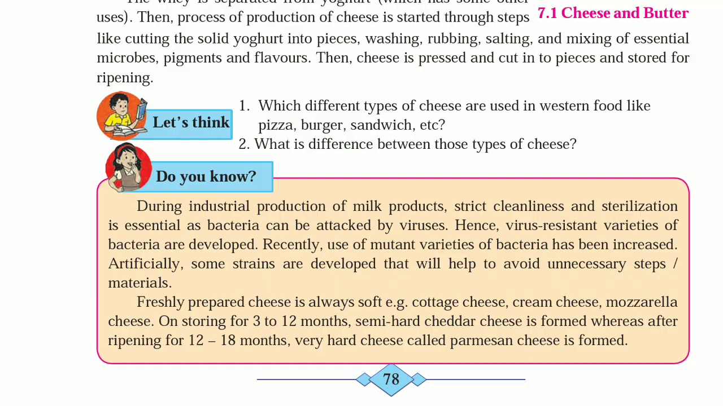Freshly prepared cheese is always soft. It is cottage cheese, cream cheese, mozzarella cheese. On storing for 3 to 12 months, semi-hard cheddar cheese is formed, whereas after ripening for 12 to 18 months, very hard cheese called Parmesan cheese is formed.